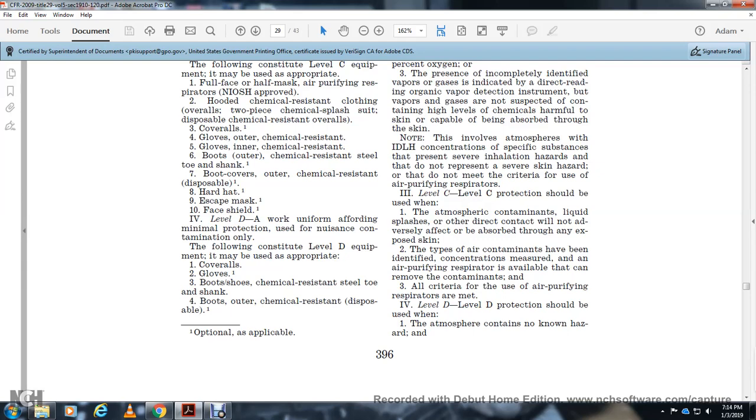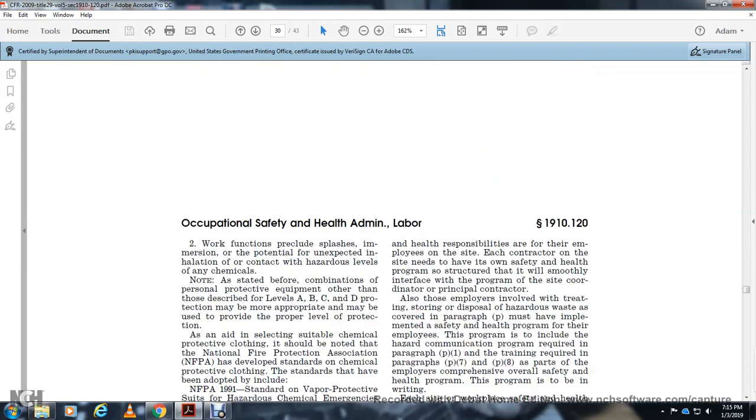Alright, Level C protection should be used when the atmosphere is contaminated with liquid splash without direct contact, with no adverse effect from absorption through any exposed skin. The type of air contaminants and their concentrations have been identified, and an air purifying respirator is available to remove the contaminants. All criteria for the use of air purifying respirators are met. Level D protection should be used in atmospheric conditions with no known hazard, and where work functions preclude splashes, immersion, or the potential for unexpected inhalation of or contact with hazardous levels of chemicals.